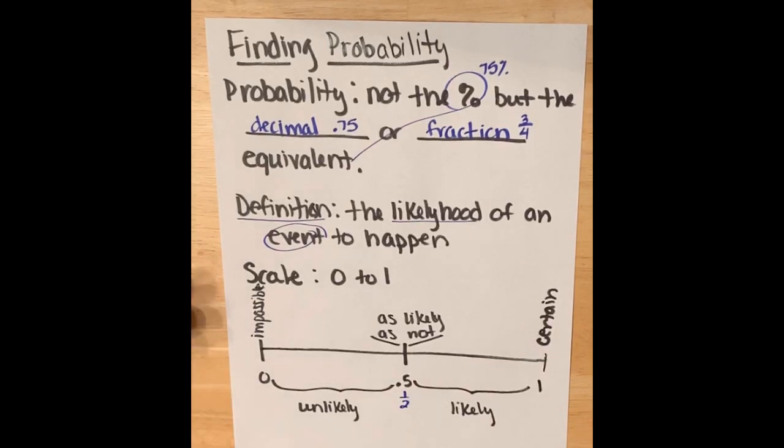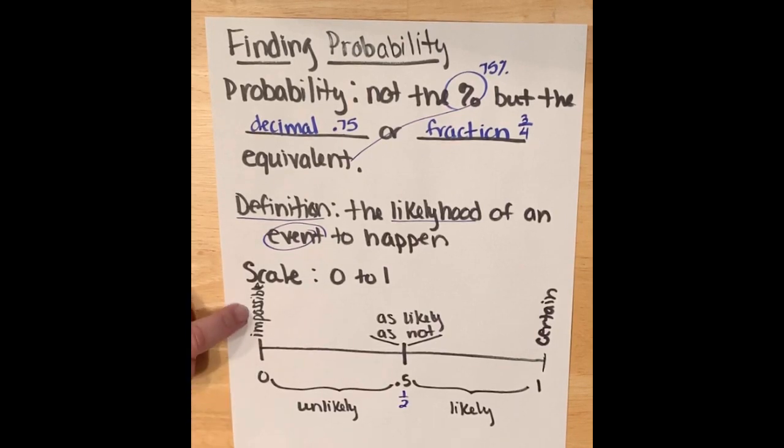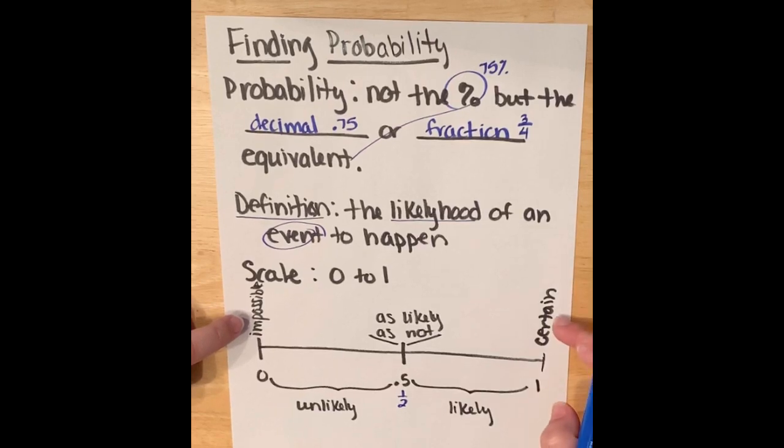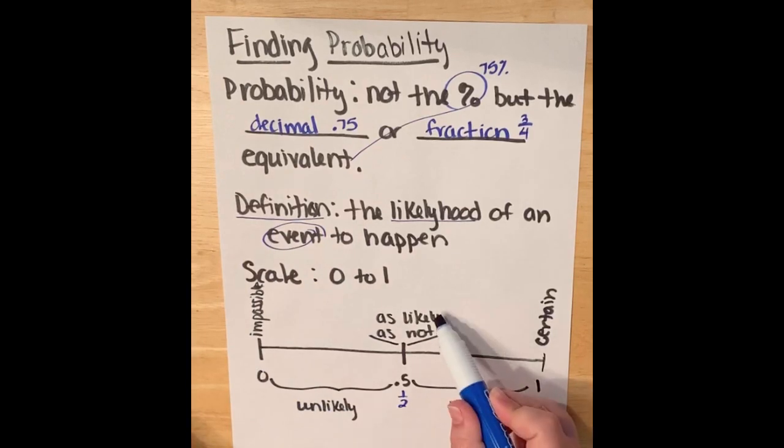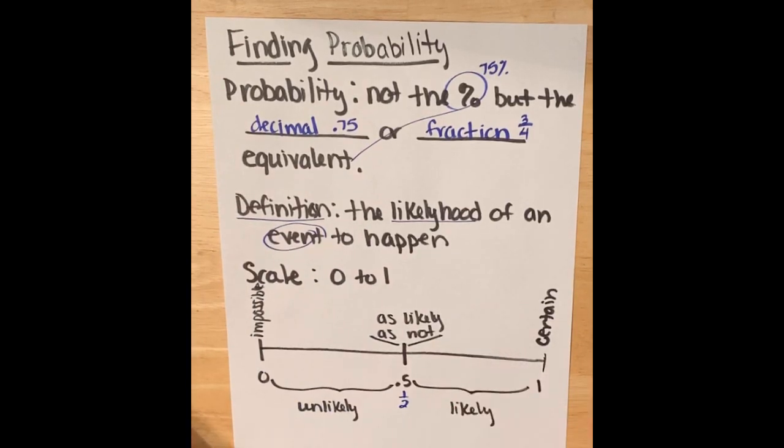The words we use, if it's not possible to happen at all, it's not even an option, 0 is the number, and we say it's impossible. It's not going to happen. If it's certain to happen, it's definitely happening, and that's a 1. And then, of course, 50%, or 0.5, I should say, we say it's as likely as not to happen. So it could happen, it might not happen, it's as likely as not to happen.